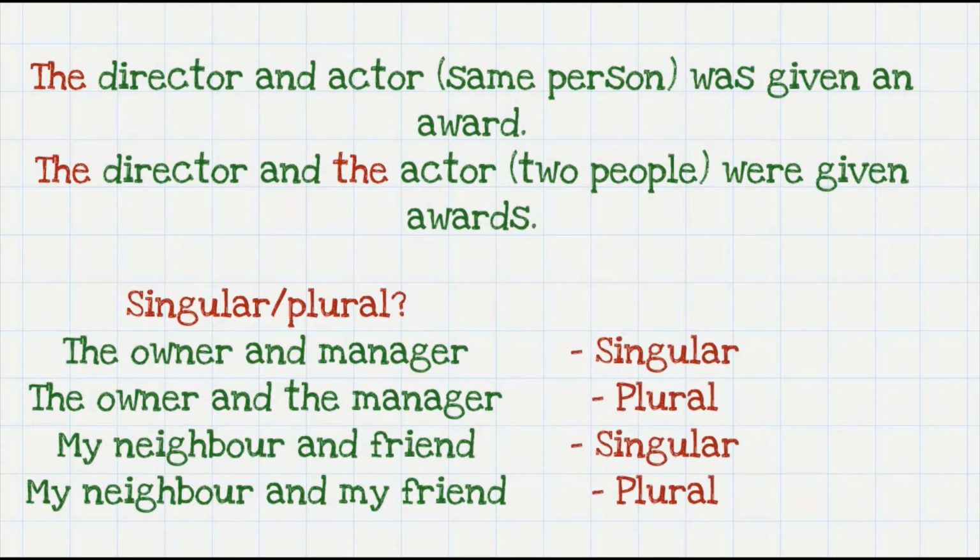Yeah, the first one is singular. The second one is plural. My neighbor and friend is singular and my neighbor and my friend is plural. So you must have observed here that the possessive pronoun my has been used instead of the article the.